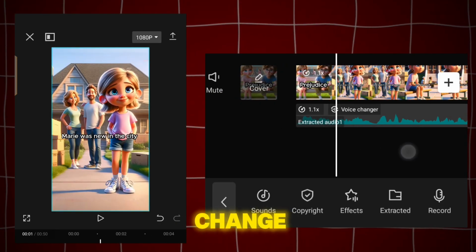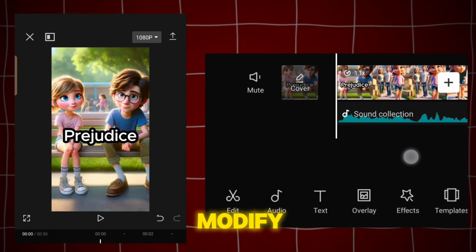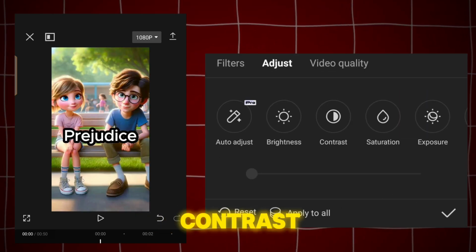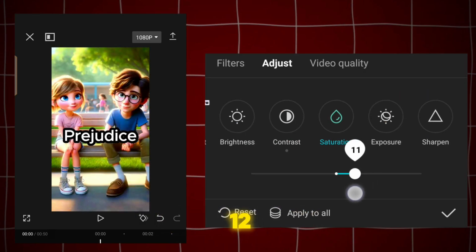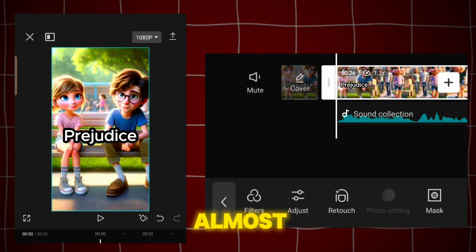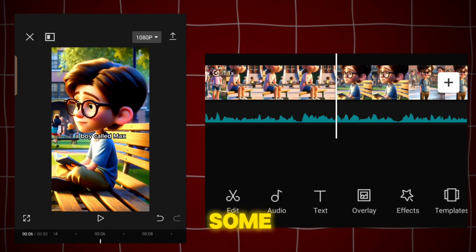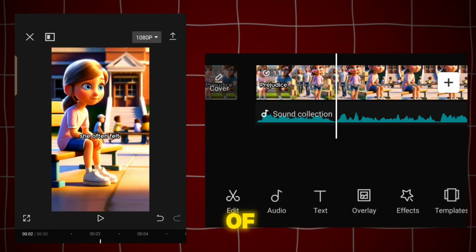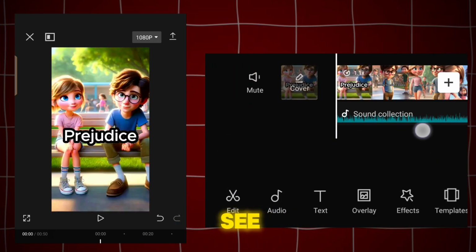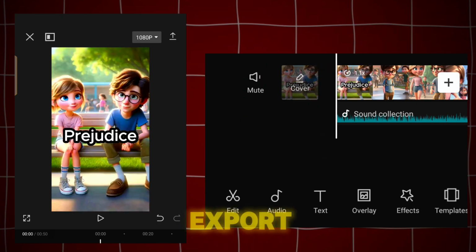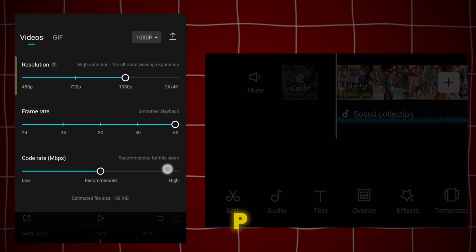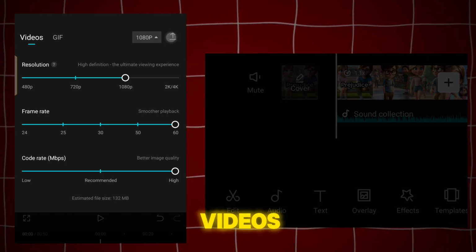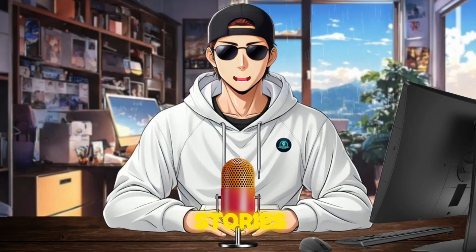Now we will change the colors of the video. We will modify it a little bit. It's very easy. We will tap on adjustment, then set the contrast to 25 and saturation to 12. Okay, so our color grading is also almost done. After this, we will also add some of our text on this video so you can see it on your channel. You can also put your logo, so I will place this also. You can see our video is ready for uploading. Just click on export, set the resolution to 1080p, frame rate to 60 and code rate to high, and then export it. You can find such videos by searching AI motivation stories in Pinterest.